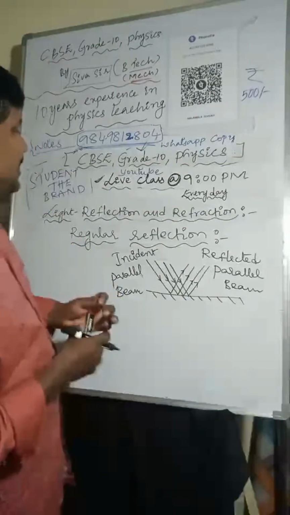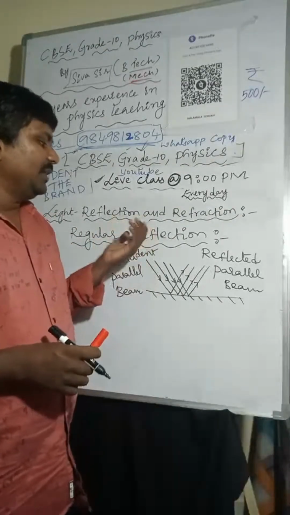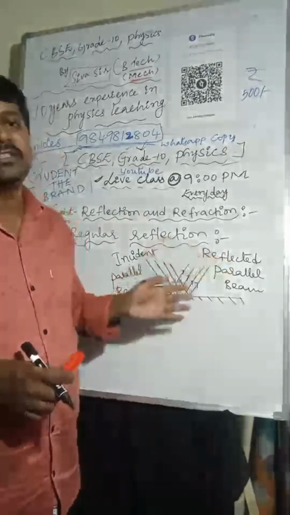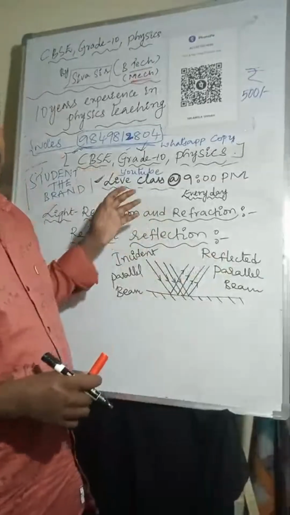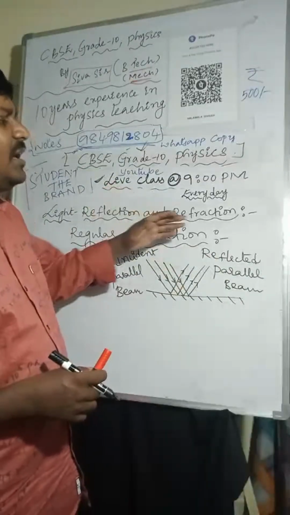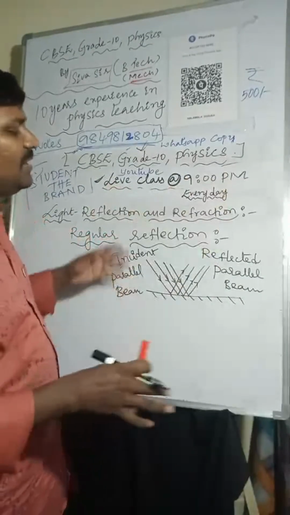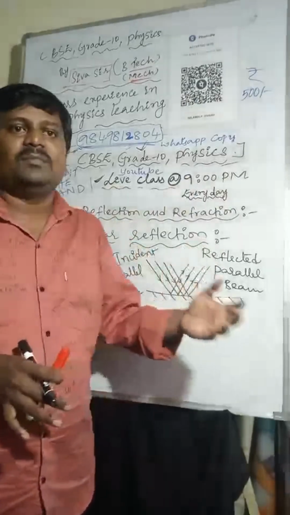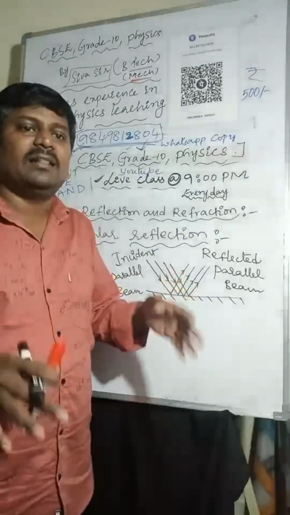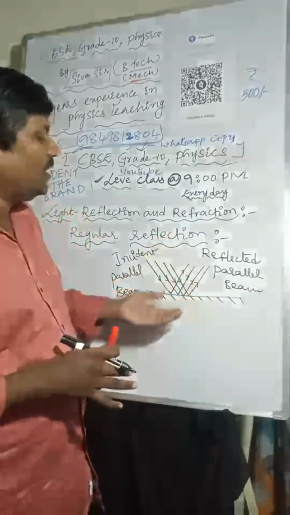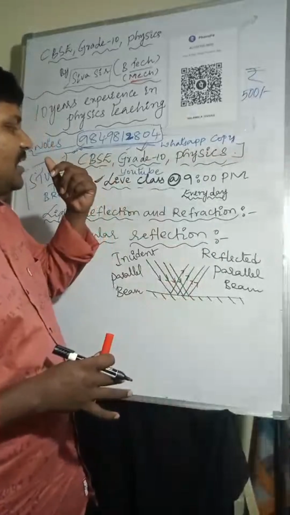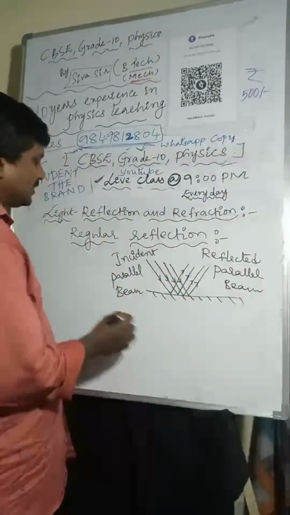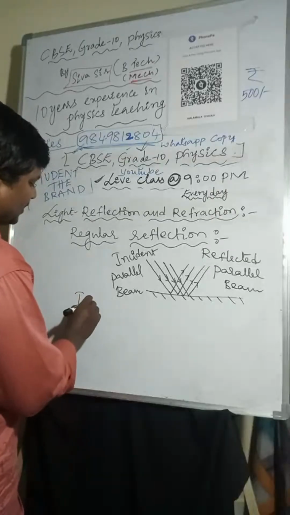Regular reflection is when the incident beam is parallel, then the reflected beam is also parallel. This type of reflection is called regular reflection. Next, we are going to irregular reflection.